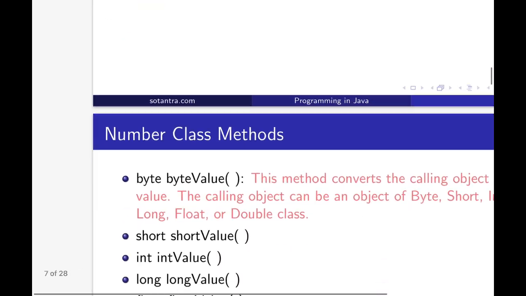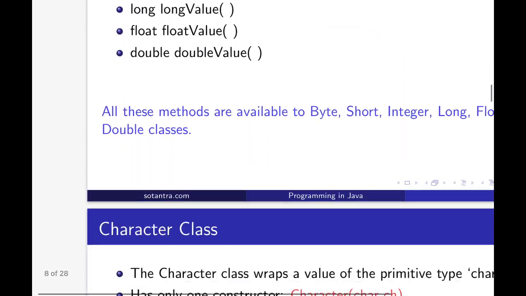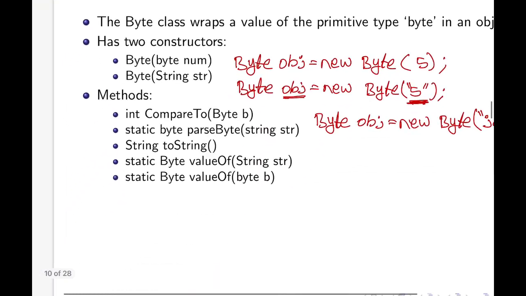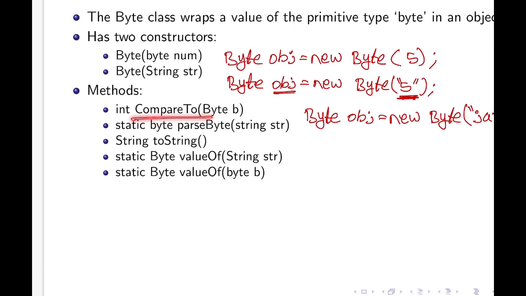So all the wrapper classes have the method compare to. So the byte class also has the compare to method. It is going to compare two byte objects and returns 0, positive or negative depending on the comparison, like we have discussed earlier in the character class.